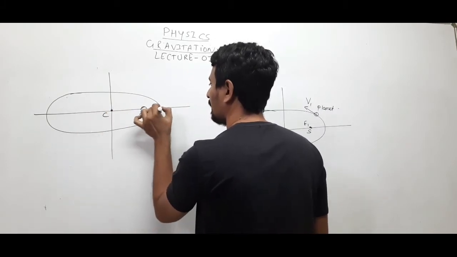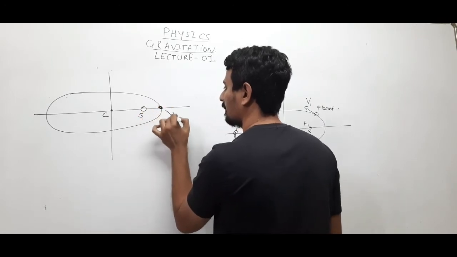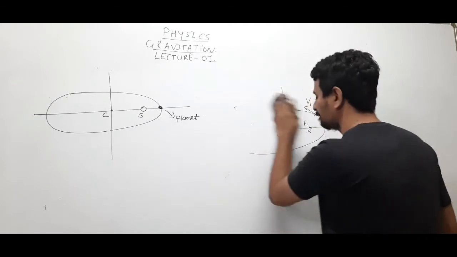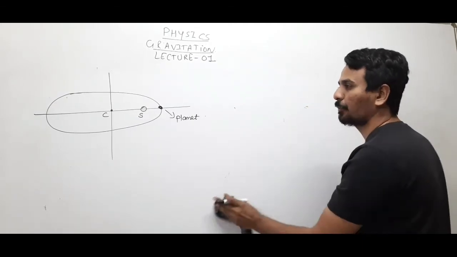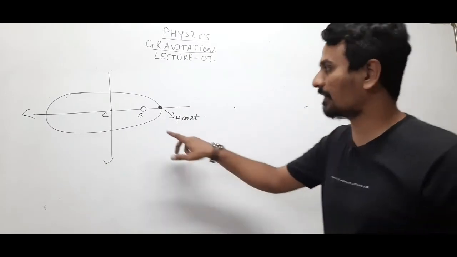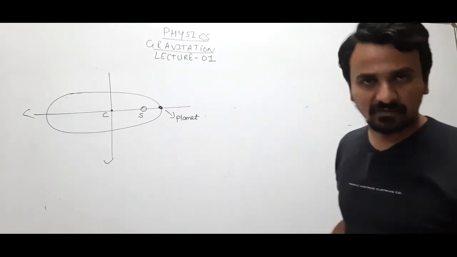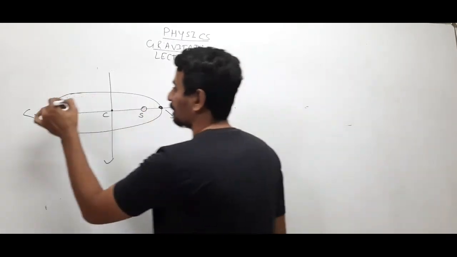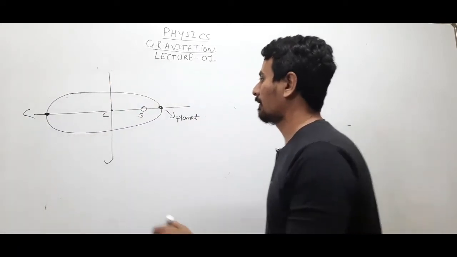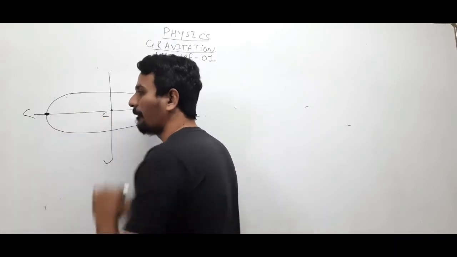Sun at one of the foci, planet. So when the planet is at this point, it is nearest to the sun, and when it comes to this point, after covering this, the planet is at its farthest point.